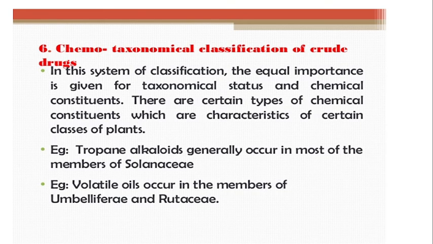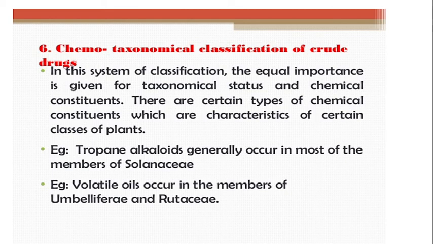So when we consider drugs from the Solanaceae family, they may contain tropane alkaloids, and the chemical constituents present are studied under one head, that is, the drugs which come under the Solanaceae family.